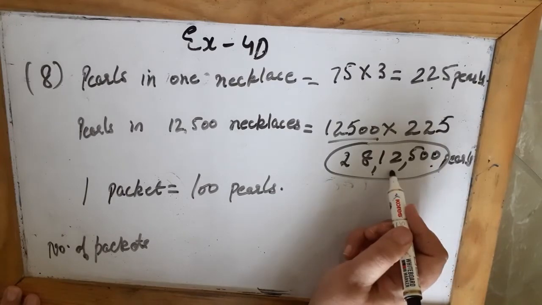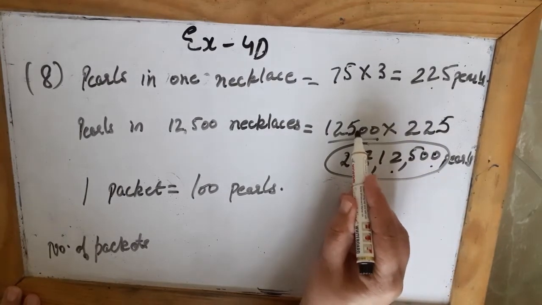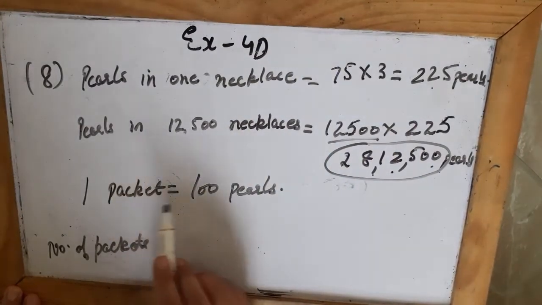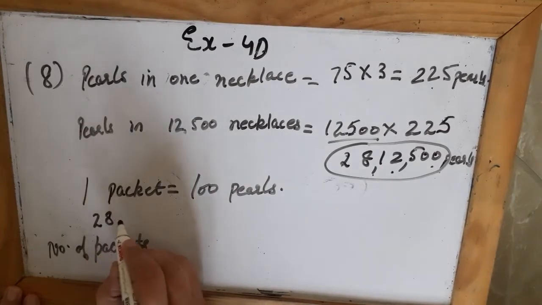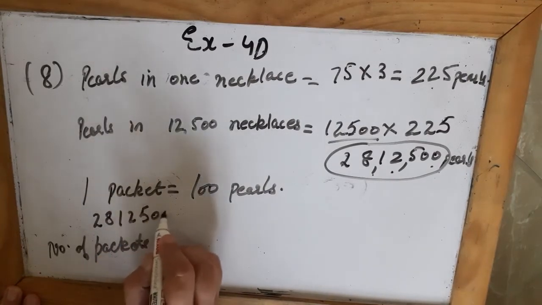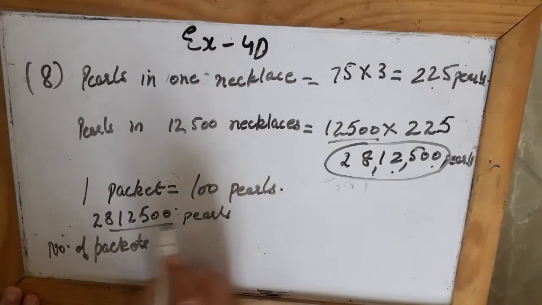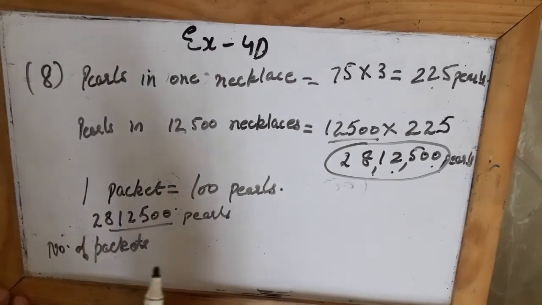So I require these many pearls for 12,500 necklaces. Now if in one packet there are 100 pearls, how many packets will I require for these many pearls?